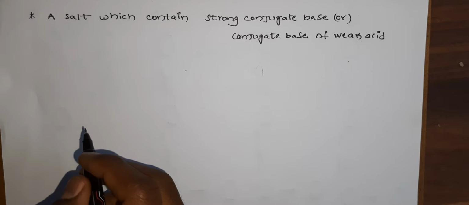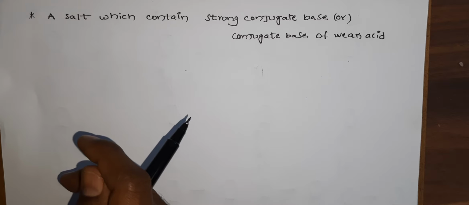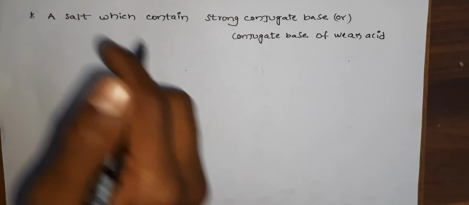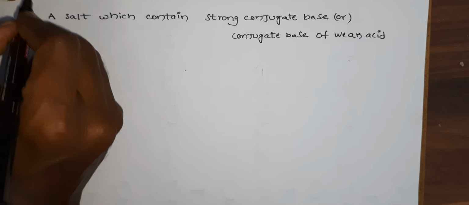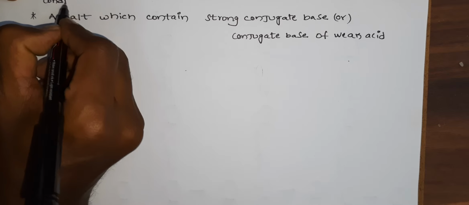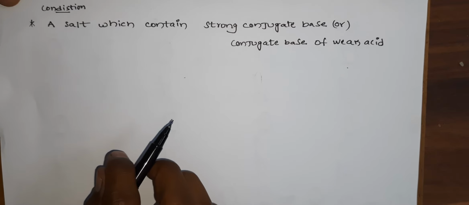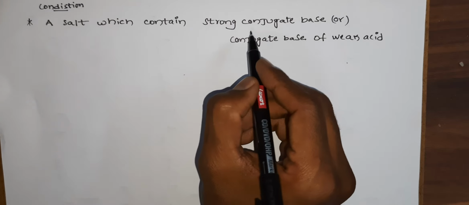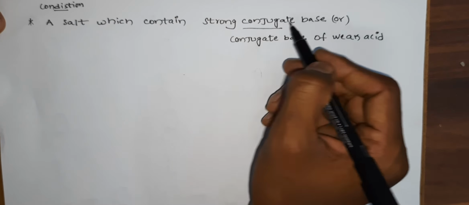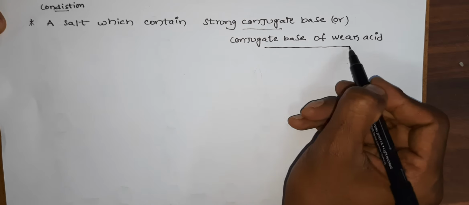Today we discuss the salts which are dissolved more in acidic solution. The condition is: a salt which contains a strong conjugate base, or the conjugate base of a weak acid.